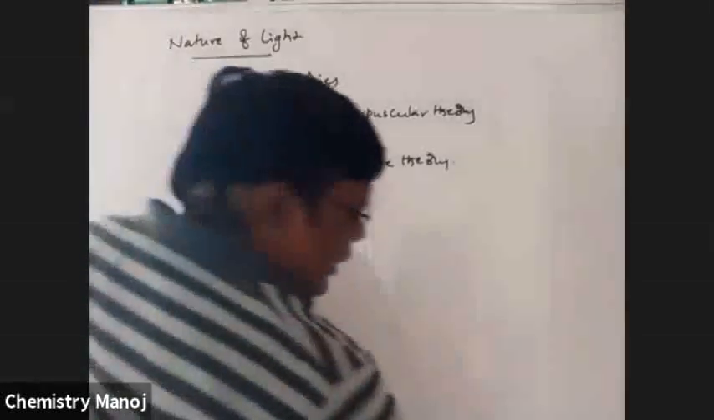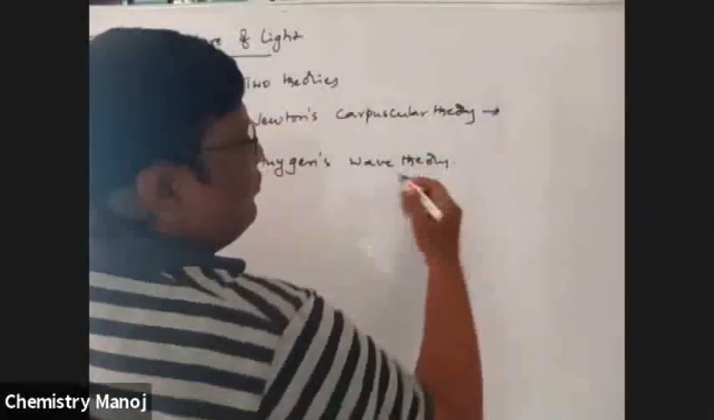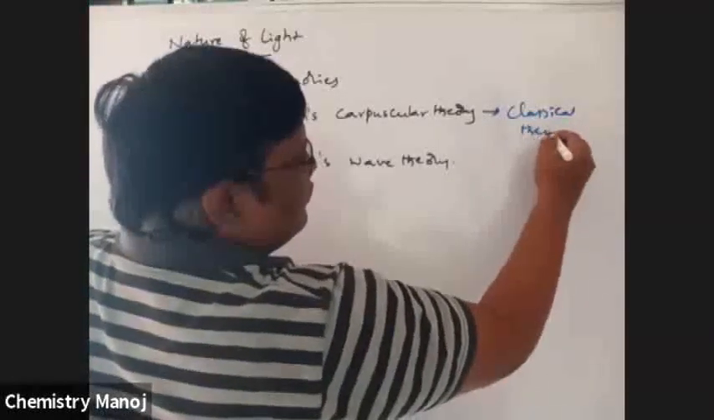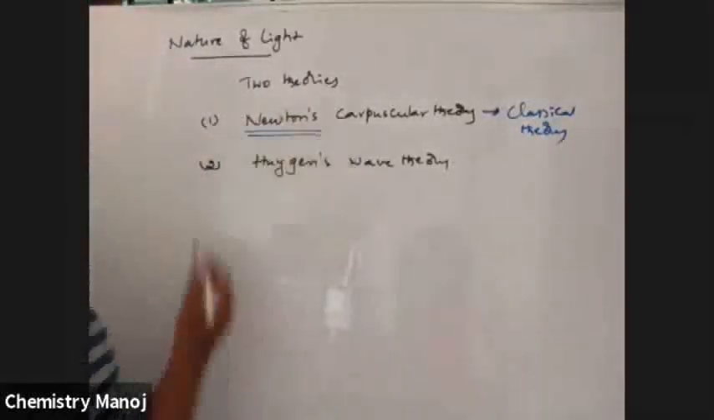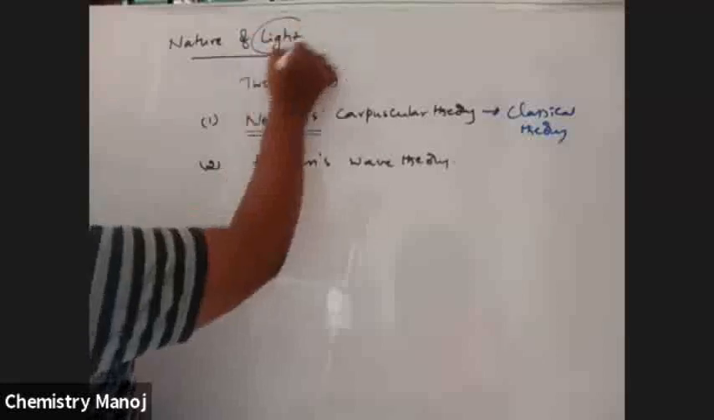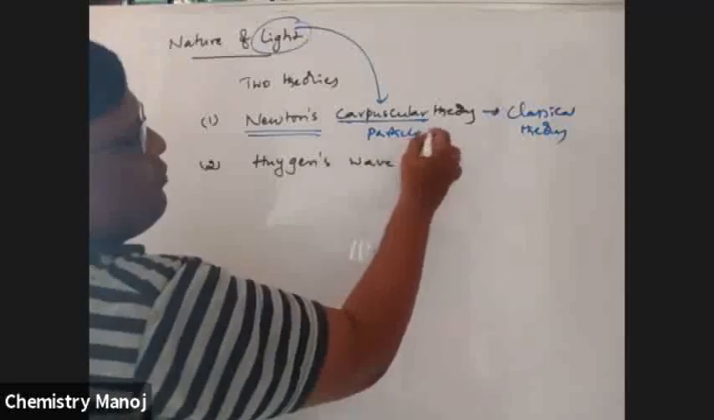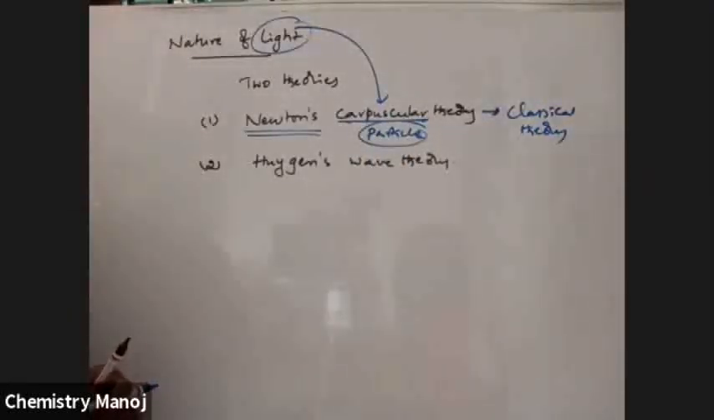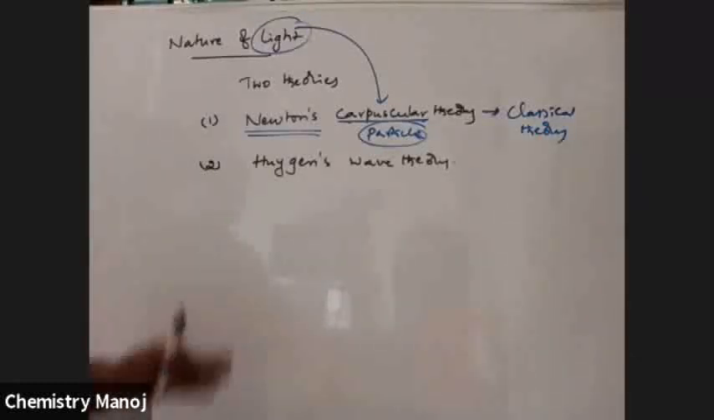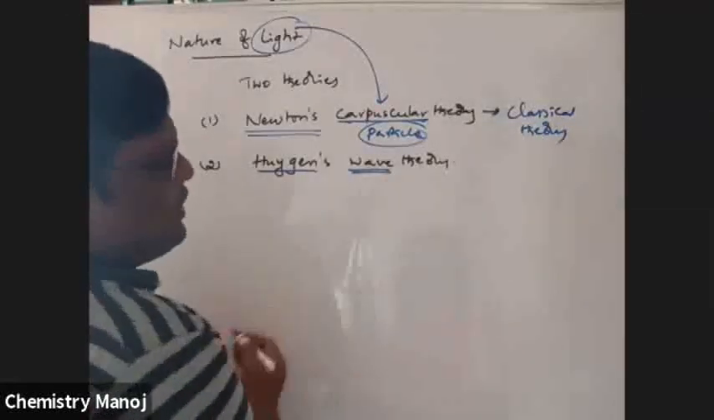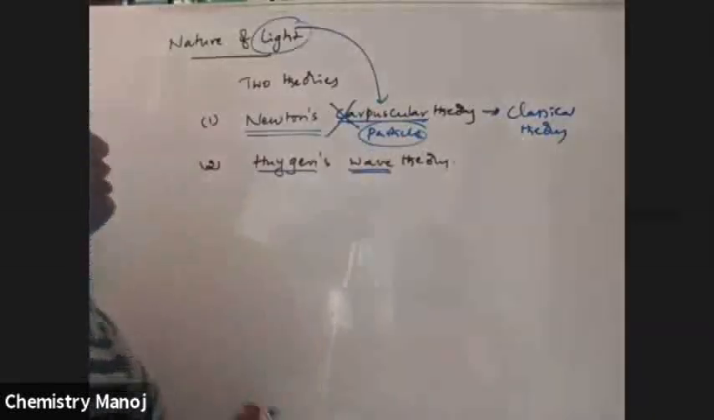So this Newton's corpuscular theory is the classical theory, explained by the scientist Newton. According to Newton, light is a corpuscular thing. Corpuscular means particles. That means he considered light as a particle. Just like particles, light is propagated. So that is the corpuscular theory. It has only particle nature. After Huygens explained the wave theory of light, this corpuscular theory was set aside.